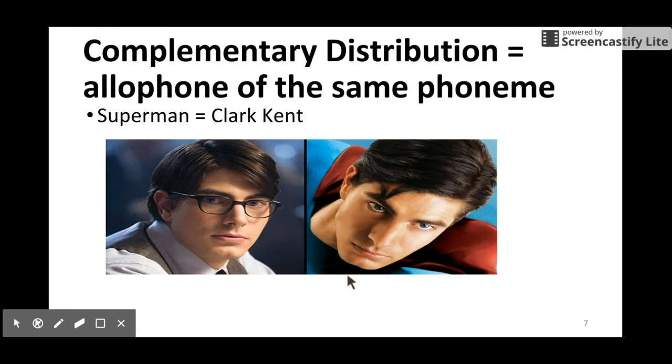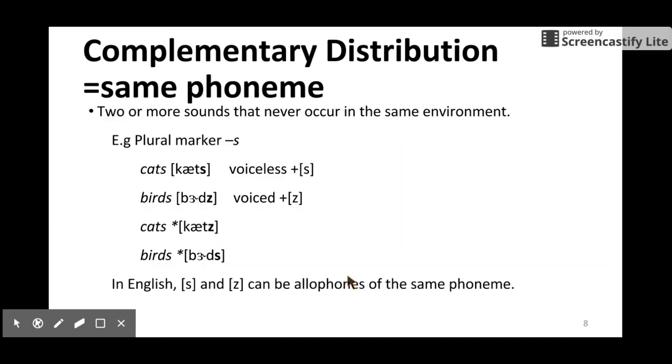And in phonology, if you find two sounds that always occur in different environments, they never occur at the same position, then we can say these two sounds are in complementary distribution. And normally we'll think that these two sounds are the allophones of the same phoneme. Here is an example. Complementary distribution means same phoneme.